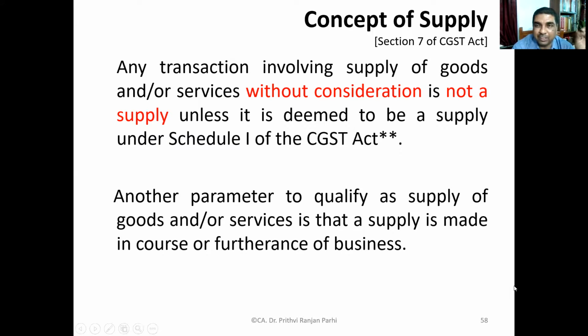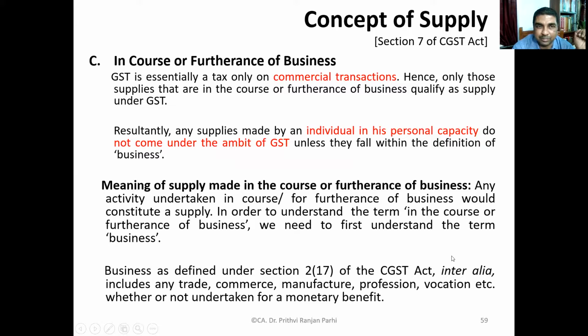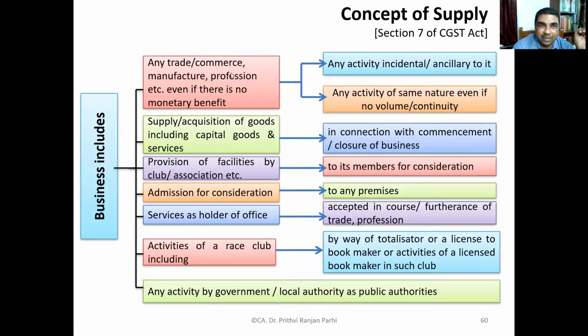And one more parameter is also important. Supply should be made in the course or furtherance of business. And what is the meaning of this course and furtherance of business? We'll be discussing all these things in our next session. But to have a clear idea about that, one more thing is important: we'll be again understanding the meaning of business so that we are able to link it, whether a particular supply is in the course or furtherance of business. Hope today we have fairly understood a substantial portion of the definition of supply. But it's not over. We'll be continuing it in our next session. Okay, is it clear to you after this?